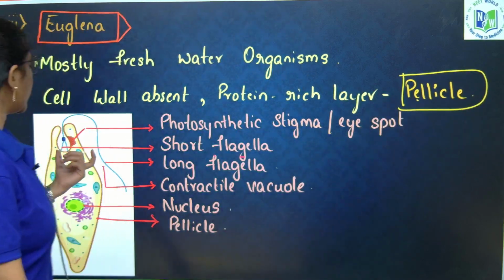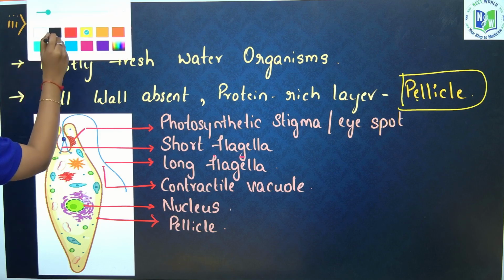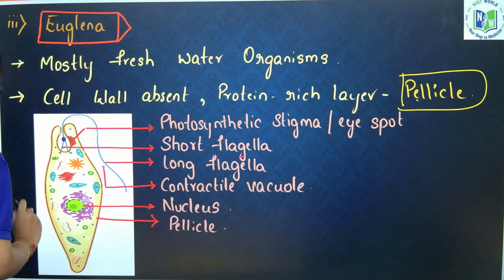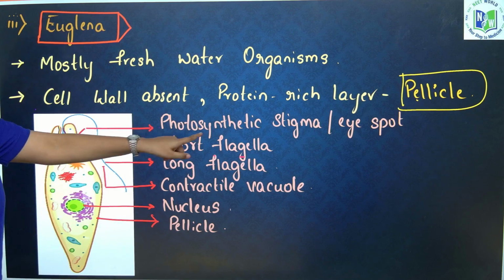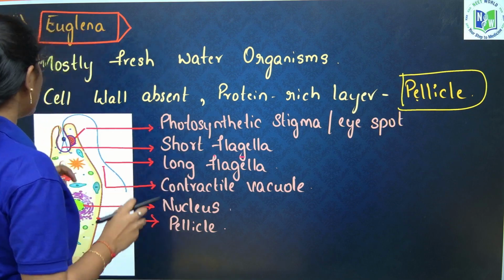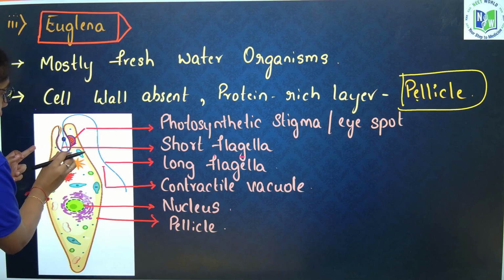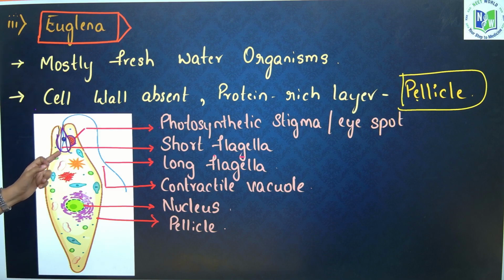If you see the flask-shaped structure, this is called the reservoir. Look into the structure properly, very important. Attaching to the reservoir, you have the photosensitive stigma or eye spot, which receives the sunlight. This receives what? Sunlight. And here, from the reservoir, a long flagellum and a short flagellum are arising.